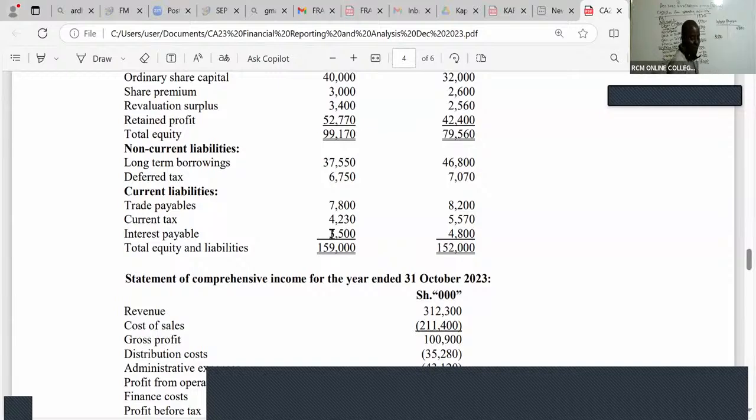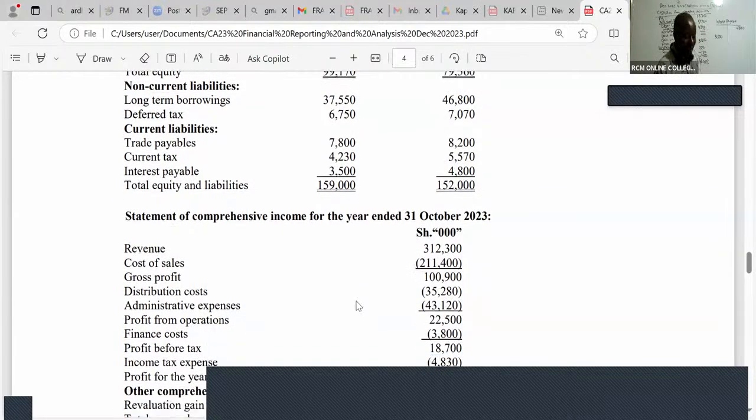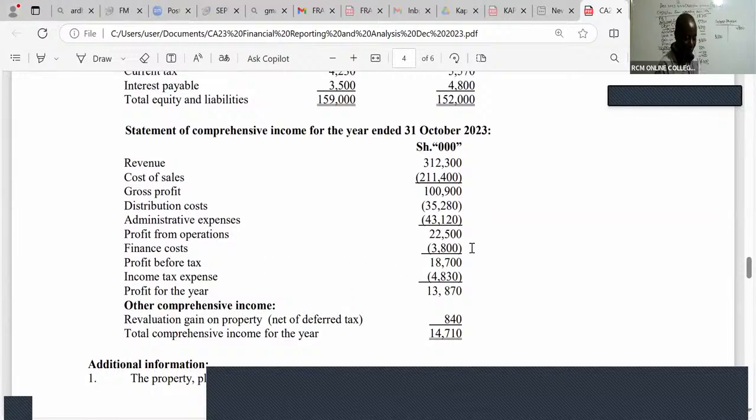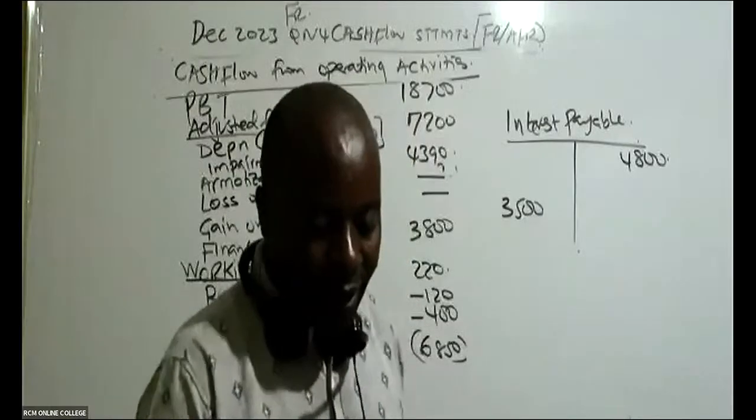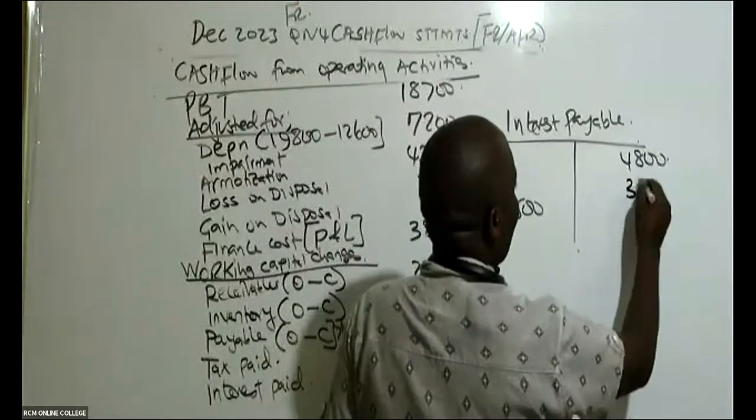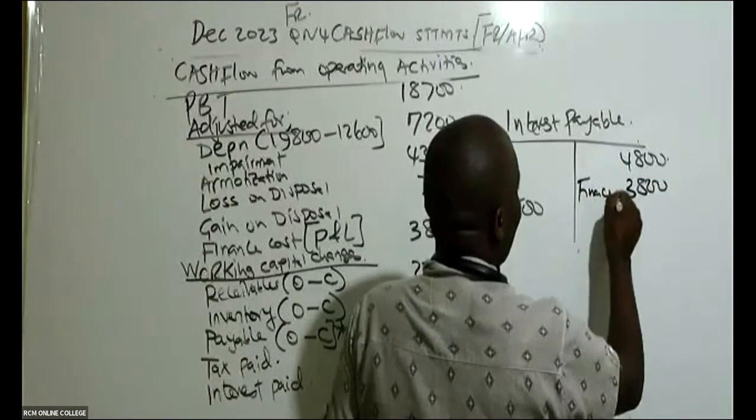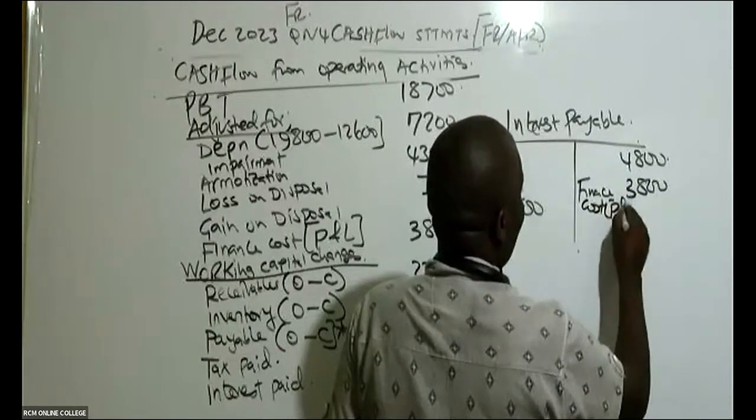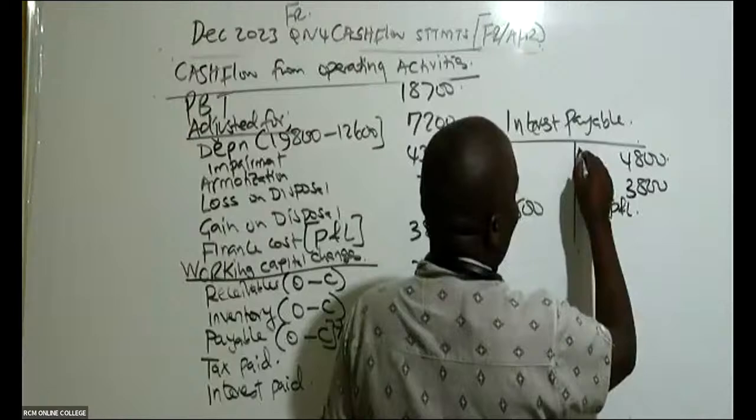Very easy. We ask ourselves whether during the year we had any interest expense in the income statement. So you come to the income statement and look for finance cost. The figure for this year is 3,800. This is the interest expense for the year. So we have 3,800 here, finance cost, from the P&L. That is it. This is a balance brought down.